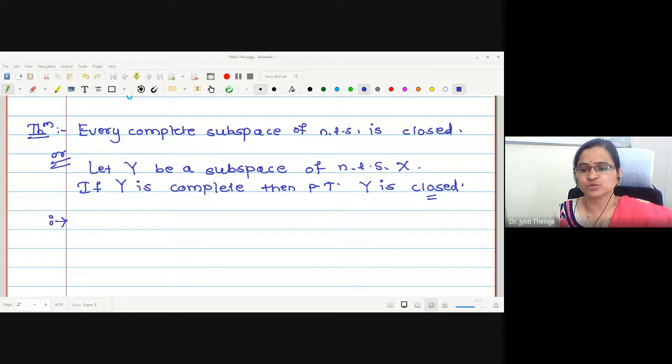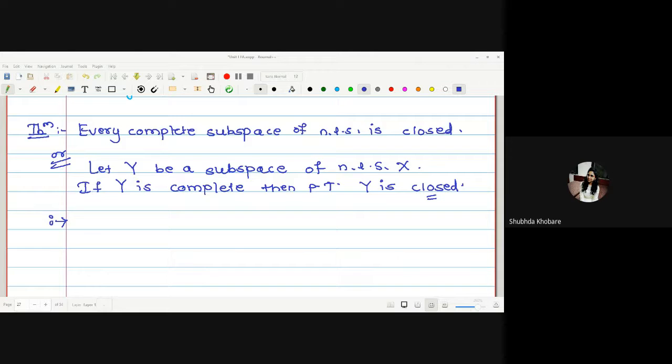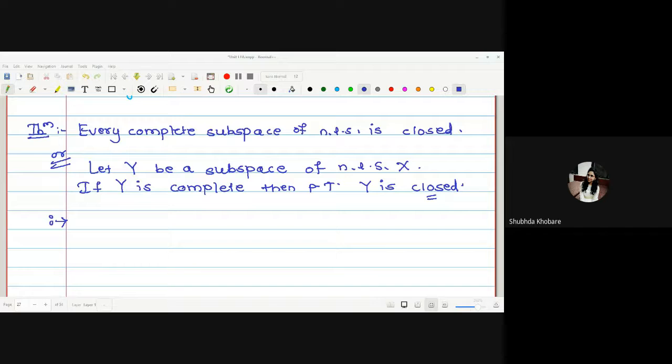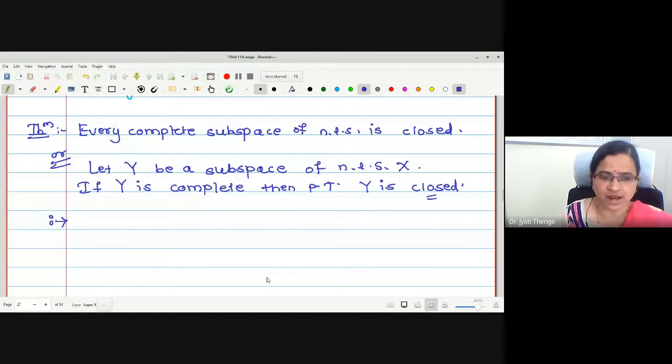Our aim is to show that the set contains all its limit points, right? Therefore, can we start with one limit point and show that that arbitrary limit point is in the same set? Correct, no? Okay. Therefore, I will start with one limit point of the set.